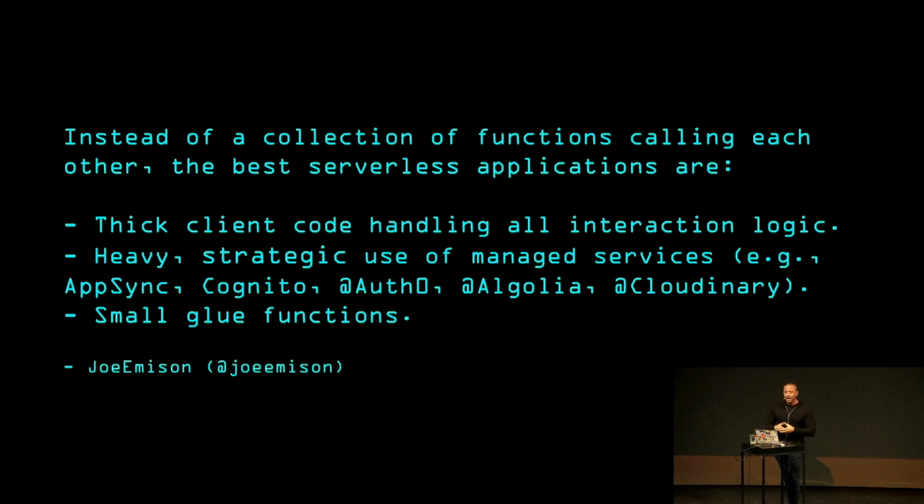But in reality, I like this quote from Joe Emerson. The best serverless applications have three main characteristics. The first is a thick client that handles all of the interaction logic between your APIs. Second is heavy and strategic use of managed third-party services, services like I mentioned earlier, things like Cloudinary, AppSync, and Algolia. And then finally, you only utilize your serverless or glue functions when the heavy lifting can't already be done by a third-party service. So what are some of the benefits of building your application in this way?